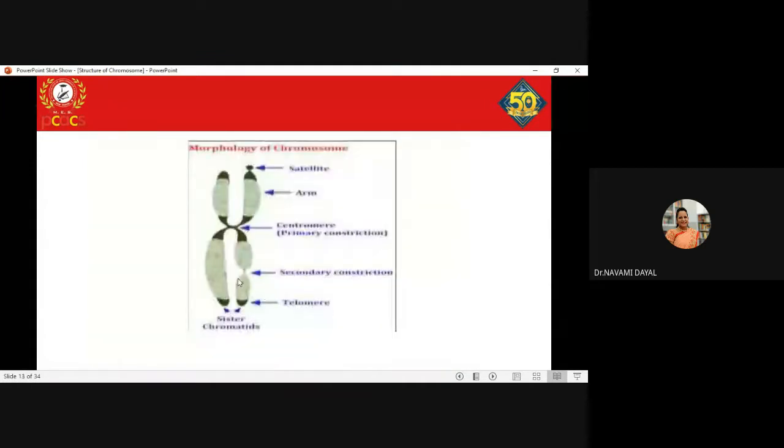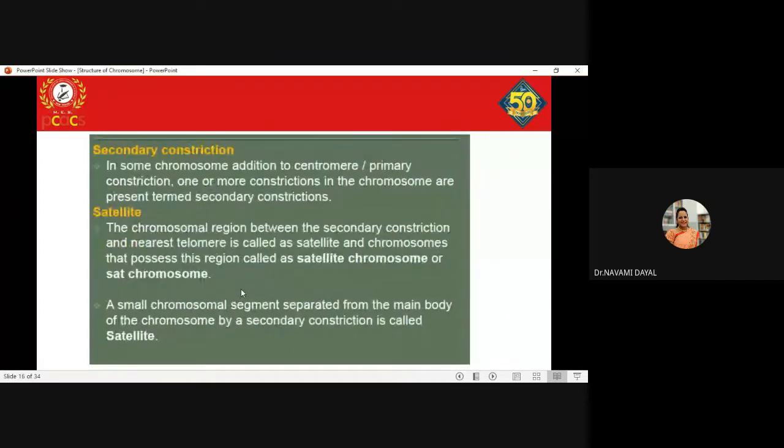So the region you can see between the secondary constriction and the nearest telomere can be considered a satellite, and the chromosome bearing such a satellite is called a SAT chromosome or satellite chromosome. Clear? So I will stop here.